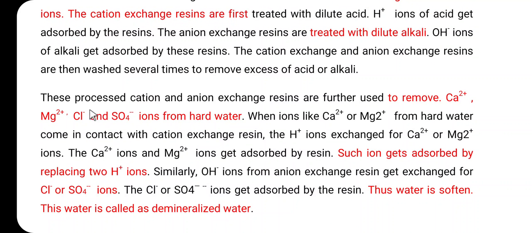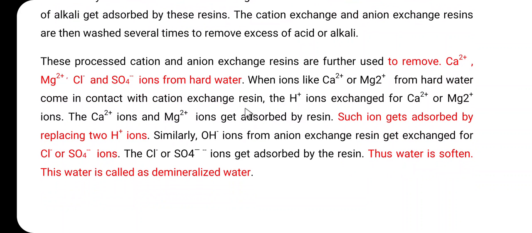So here these processed cation and anion exchange resins are further used to remove the calcium 2 plus, magnesium 2 plus cations as well as the Cl minus and the SO4 2 minus anions from the hard water. When ions like calcium 2 plus or magnesium 2 plus from the hard water come in contact with the cation exchange resin, what happens?